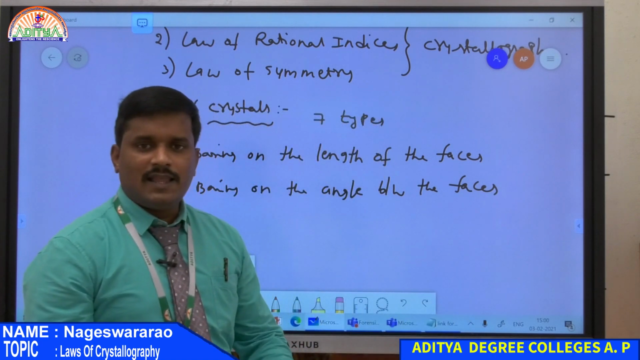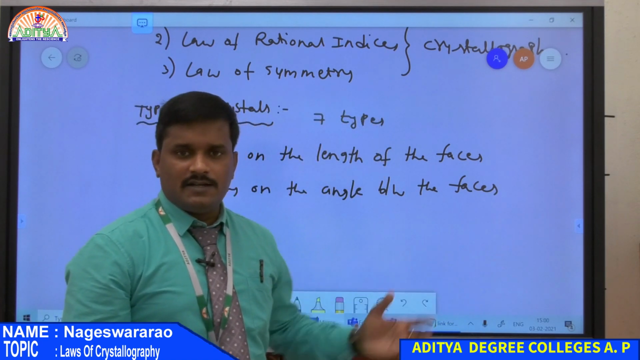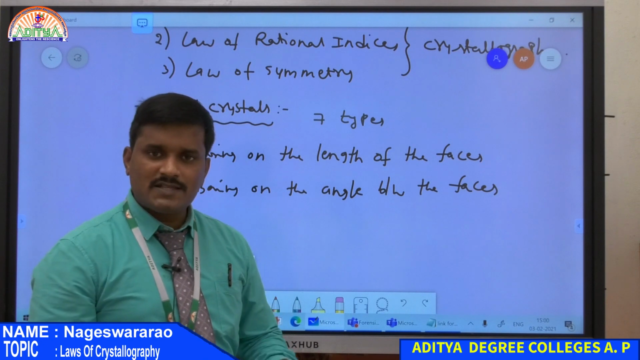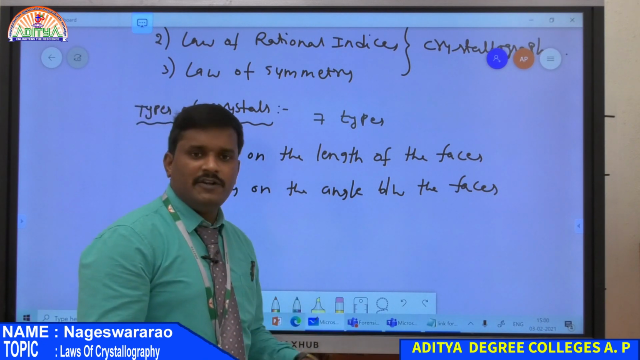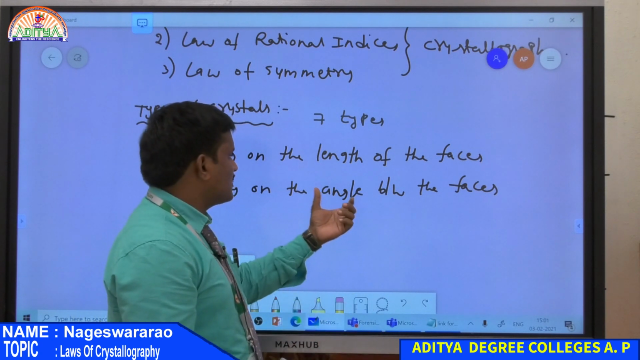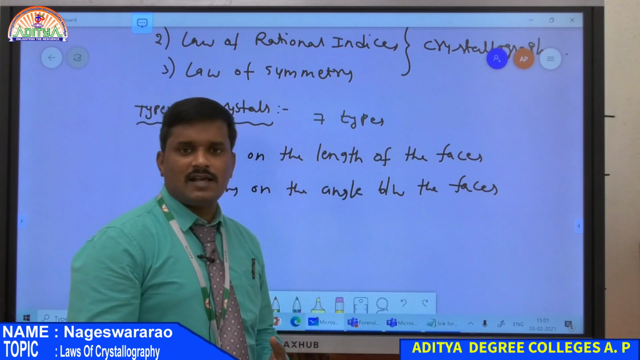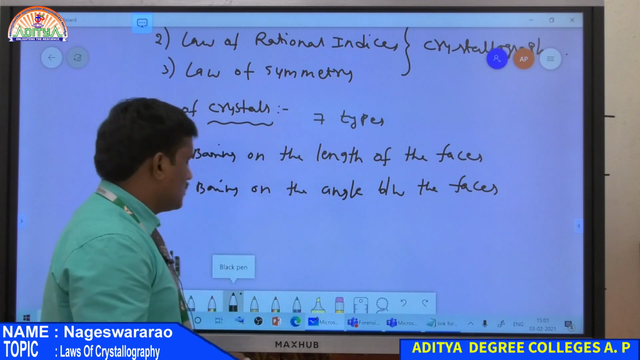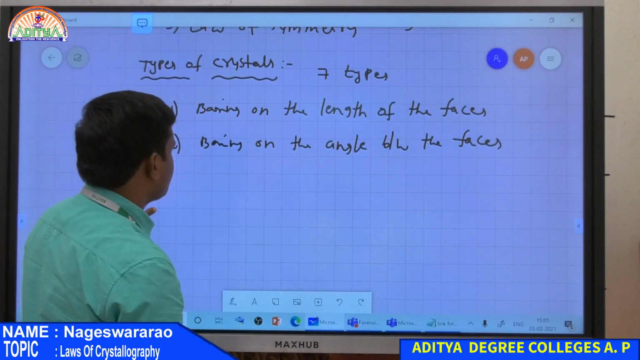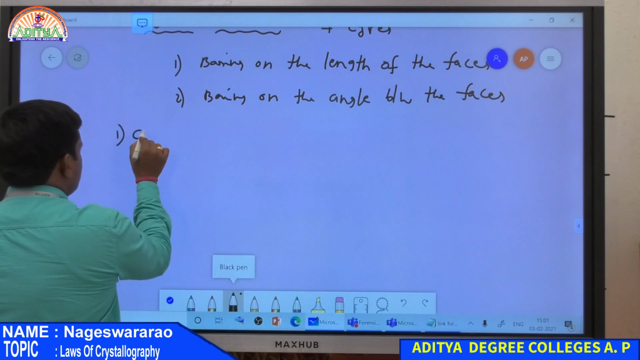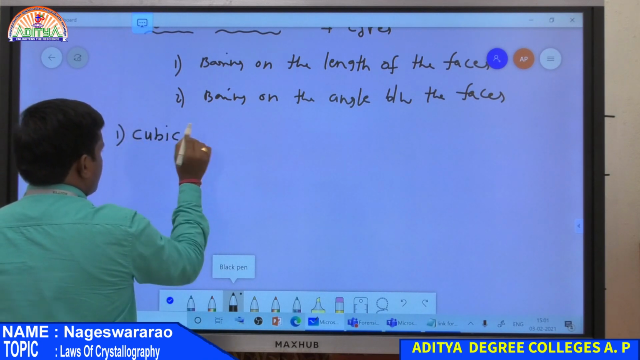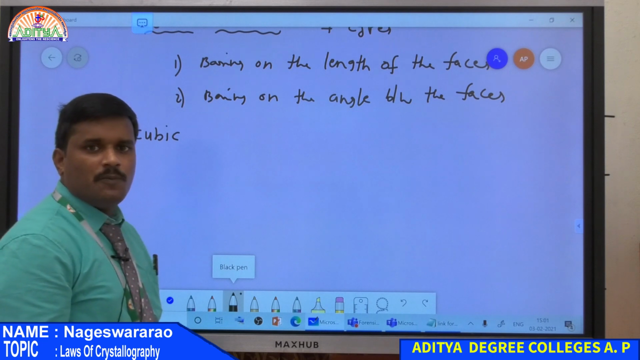So what is the length on x-axis, y and z? That is the a, b, c values. So basing on a, b, c values as well as the interfacial angle between two faces, basing on these two parameters, crystals are classified into 7 types. So first one is cubic crystal.